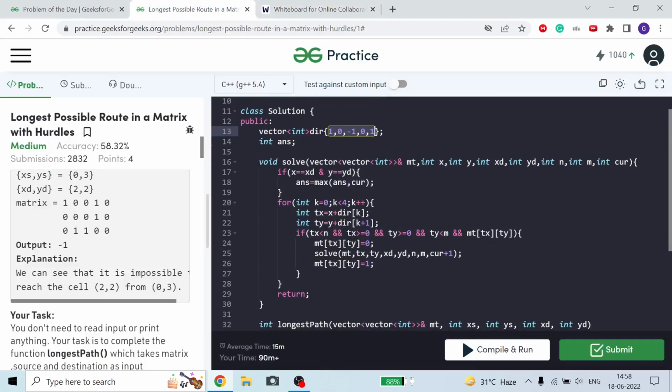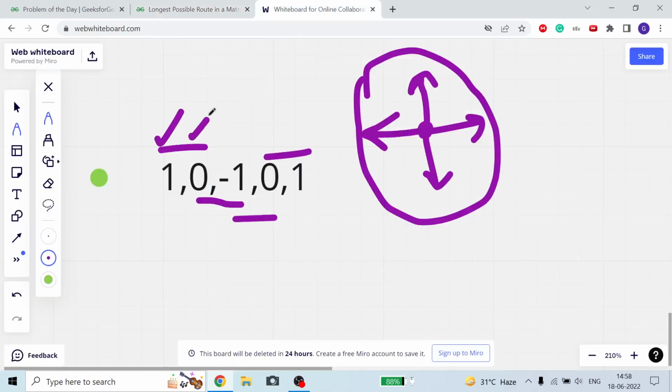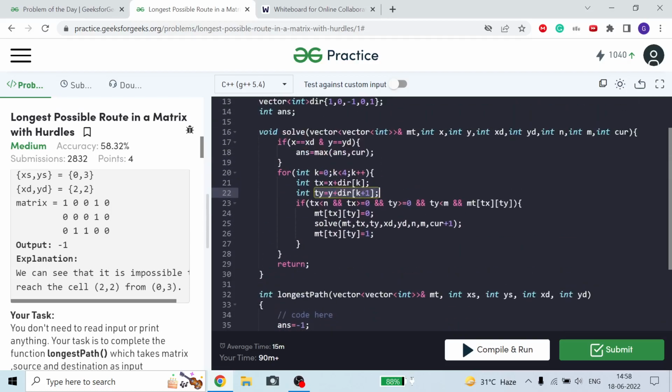Okay, so how am I doing it? For k, tx means temporary x or the new x, x plus direction k. Now ty is equal to y plus direction. Here you can see this is k plus 1, and I am making all four paths. Now tx, ty are temporary variables. Now if my tx is valid, means tx is less than number of rows and greater than or equal to 0. Similarly ty, the number of columns, is valid, greater than or equal to 0, less than m. And my matrix at tx, ty is equal to 1, means they are not hurdles. This is the free path from which I can move.